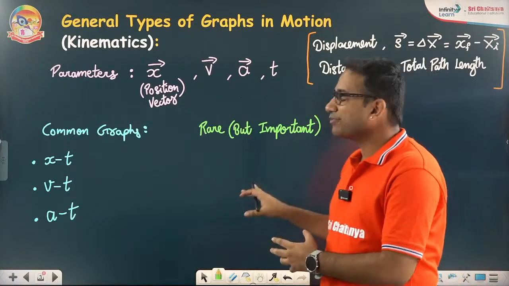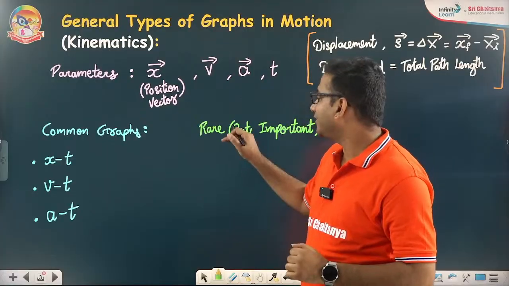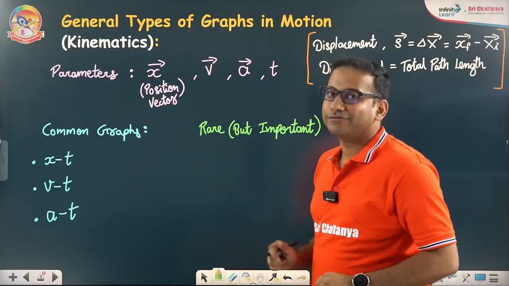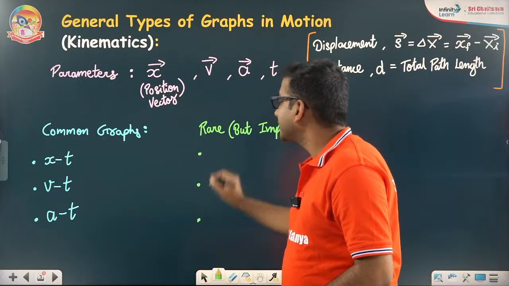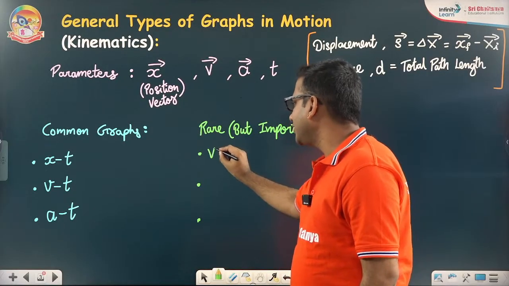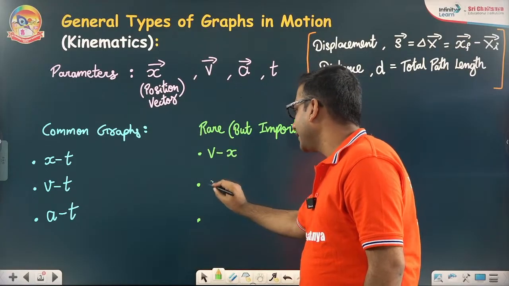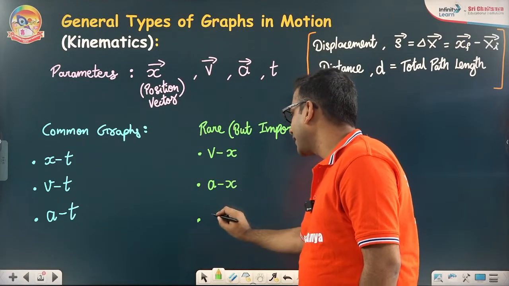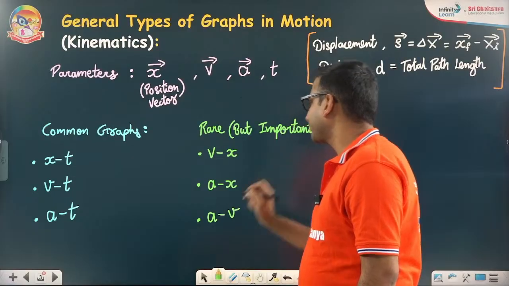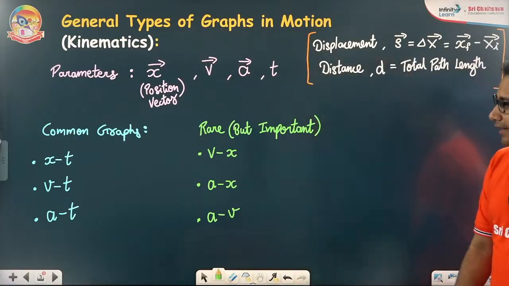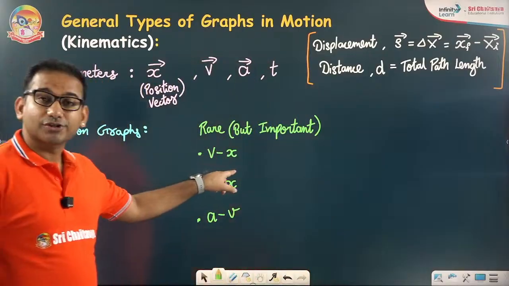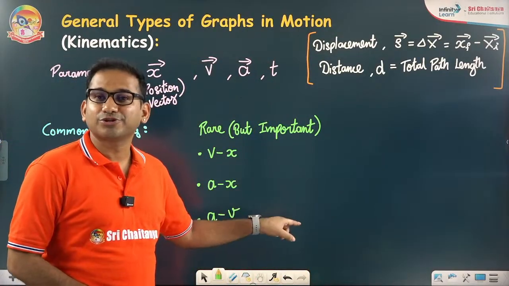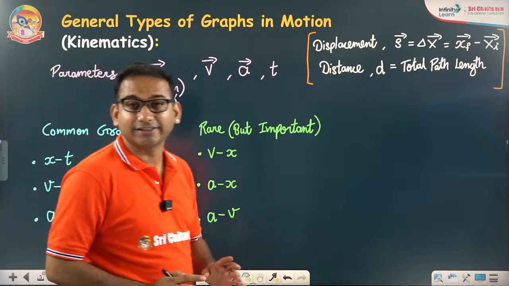So we have to talk about the fundamental approach to deal with these rare but important types of graphs also. What are those three graphs? The remaining three combinations: Vx curve, Ax curve, and Av curve. Vx curve, Ax curve, or Av curve means velocity-position graph, acceleration-position graph, and acceleration-velocity graph.